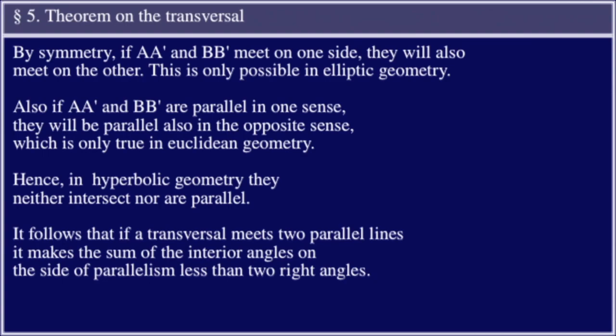It follows that if a transversal meets two parallel lines, it makes the sum of the interior angles on the side of parallelism less than two right angles.